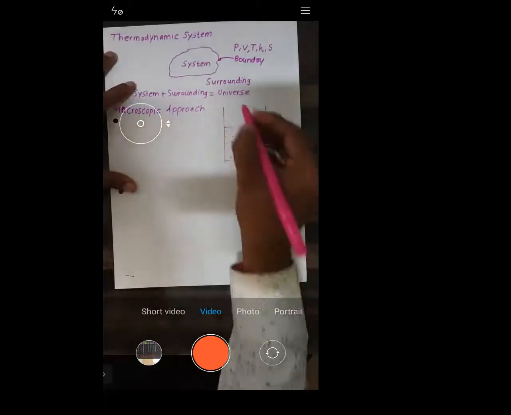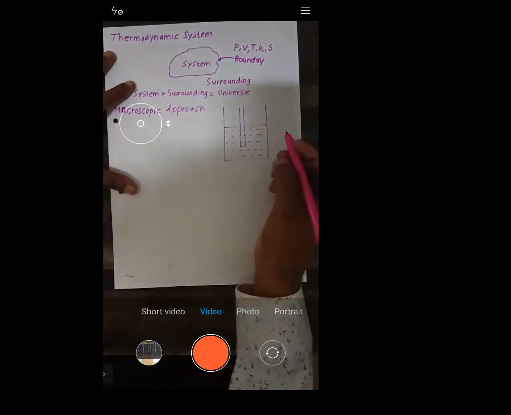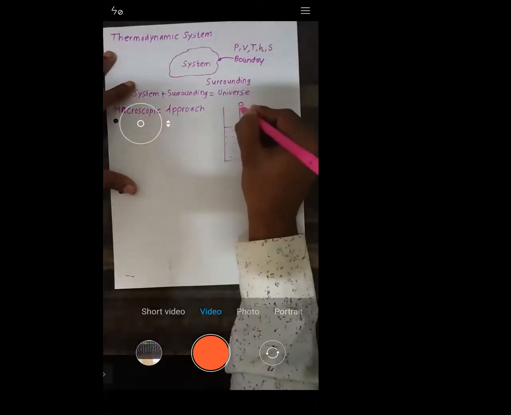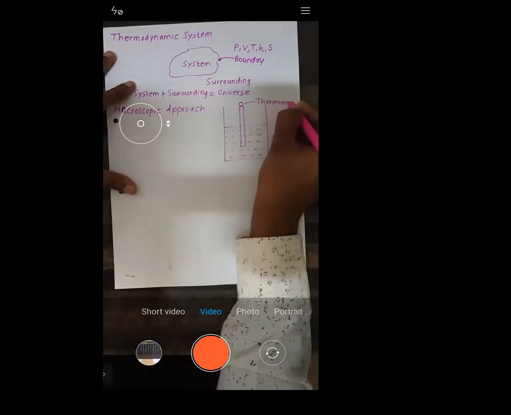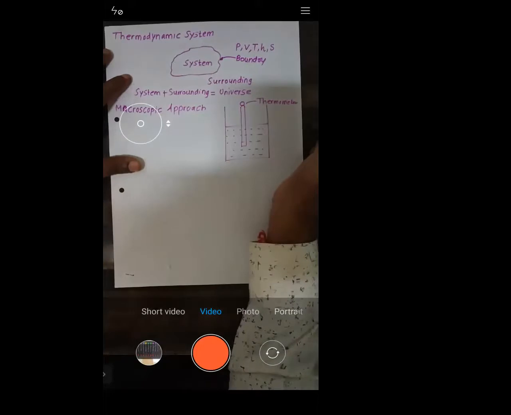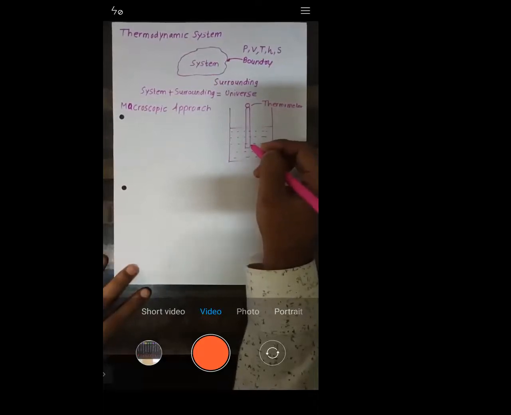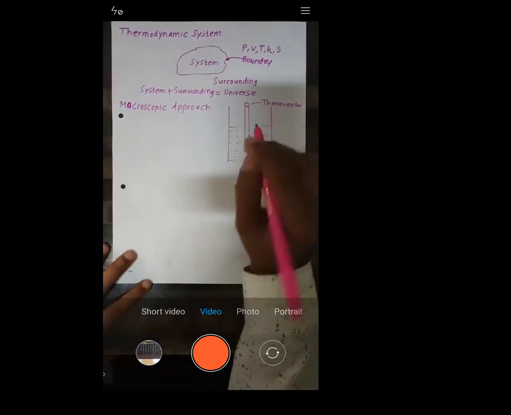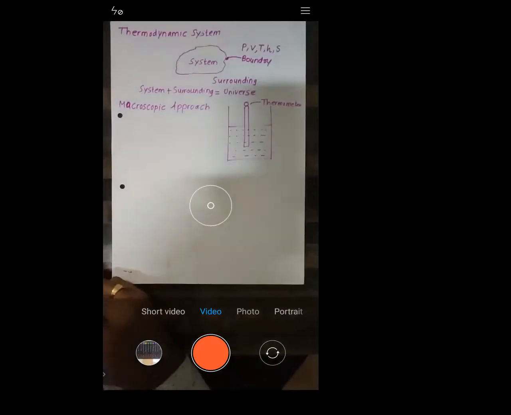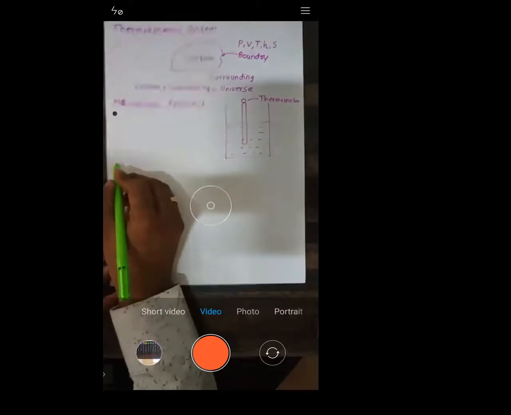If I ask you to measure the temperature, how will you measure it? You will simply put a thermometer and measure the temperature, right? See, you have one vessel, and in the vessel you have a certain fluid. If I ask you to measure the temperature of the fluid, you will simply take one thermometer, insert it and measure the temperature. So that is called macroscopic. Now I will tell you what is microscopic.